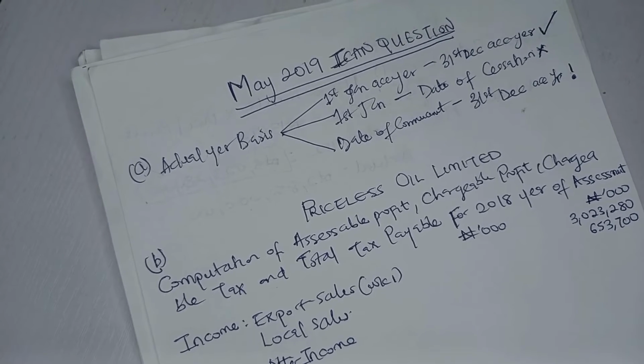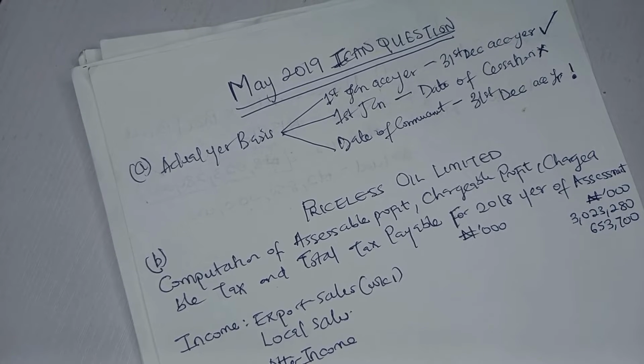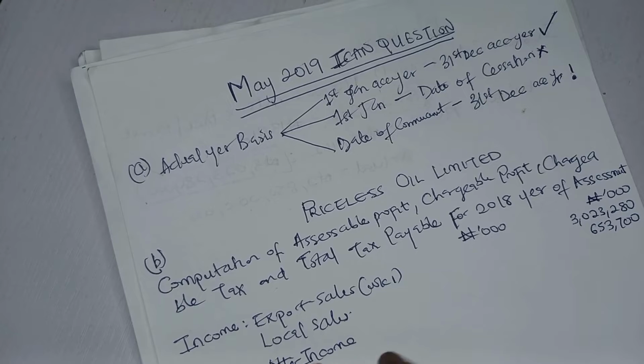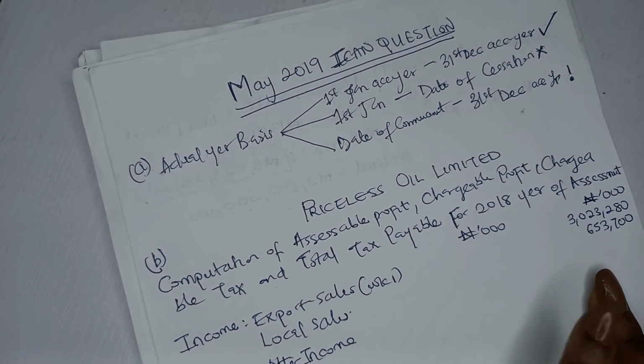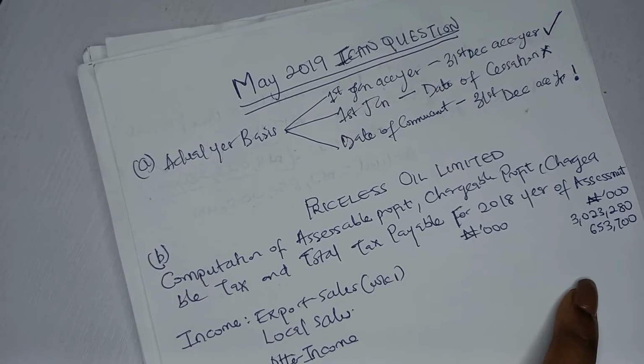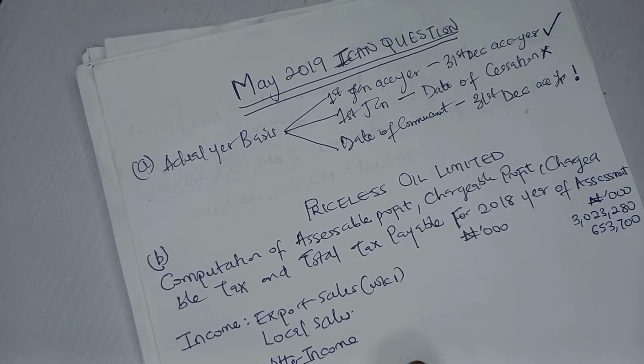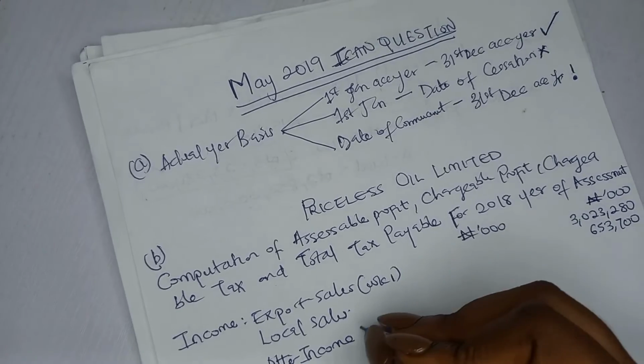Included in other income was 38 million derived from transportation. So that other income, instead of just putting the whole 128 million, you will deduct 38 million. Okay, so you don't have to do that one in workings. Just put it here.